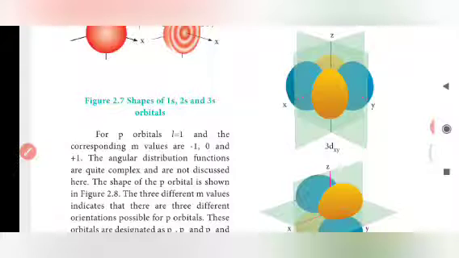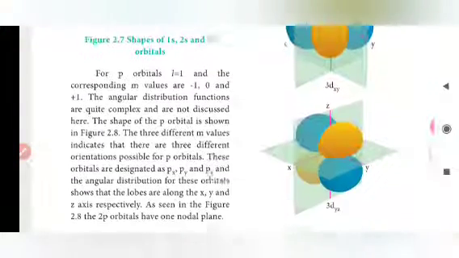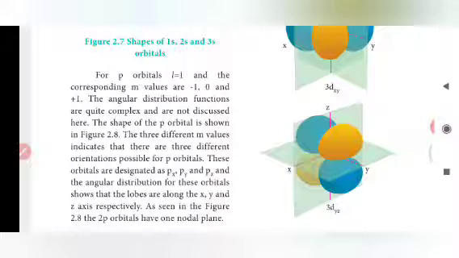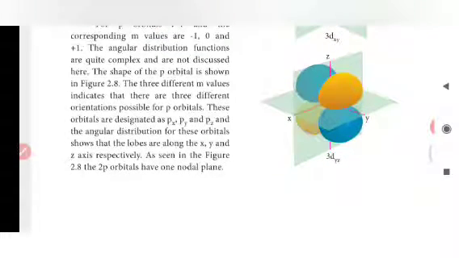For p orbitals, l equal to 1 and the corresponding m values are -1, 0 and +1. The angular distribution functions are quite complex and are not discussed here. The shape of p orbital is shown in figure 2.8. The 3 different m values indicate that there are 3 different orientations possible for p orbital. These orbitals are designated as px, py, pz, and the angular distribution for these orbitals shows that the lobes are along the x, y and z axis respectively, as seen in figure 2.8. The p orbitals have one nodal plane.